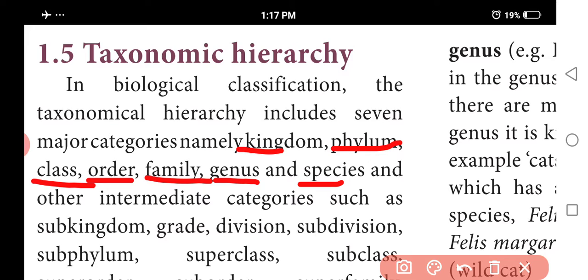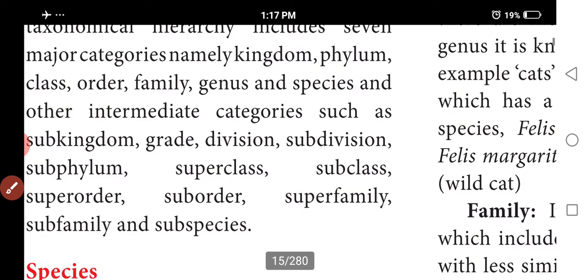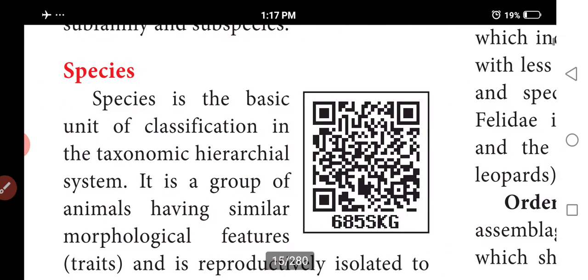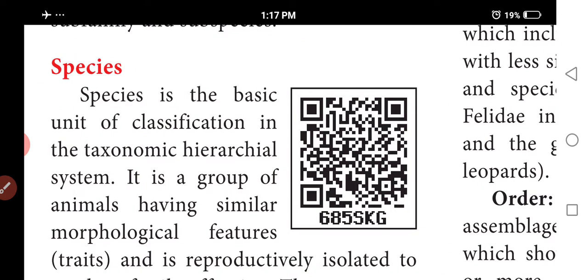In between, for kingdom there are subkingdoms. Phylum has subphyla. Next, class has superclasses and subclasses. Family has superfamilies. Order has suborders. In between there is also the particular species. First we discuss the species, which is the last one. We discuss this last category.